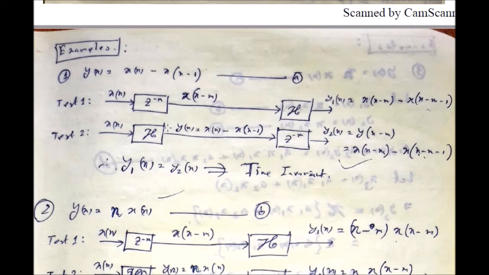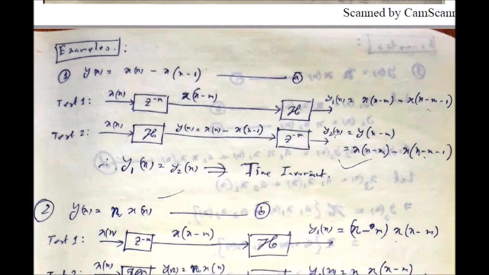Next, do the reverse operation. Test 2: first do the system operation. Take the input, and by doing the system operation you obtain equation number 1, y[n] equals x[n] minus x[n minus 1]. After that provide the delay of amount m, so it is nothing but y[n minus m].